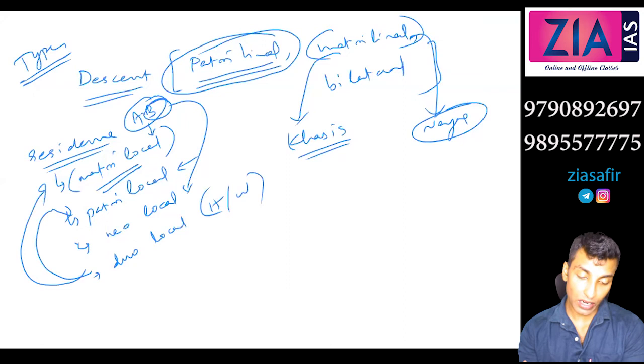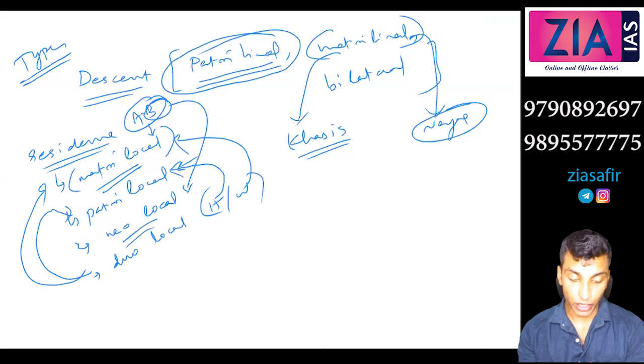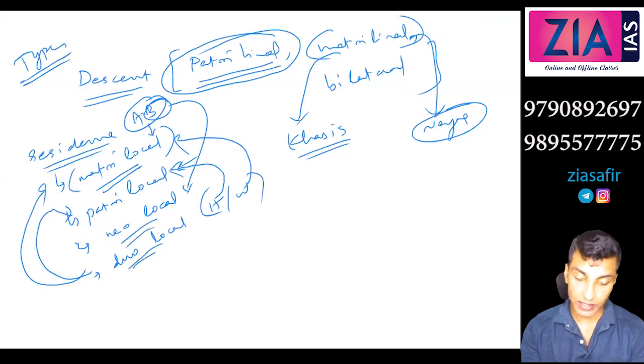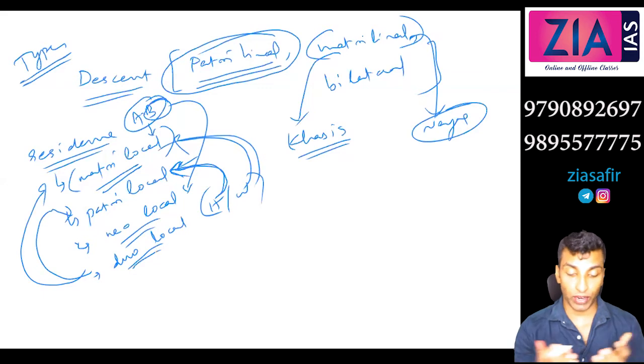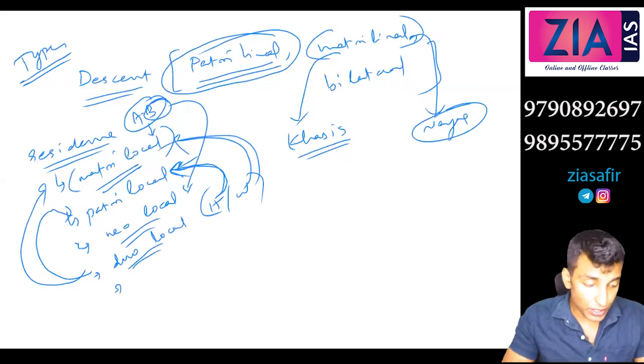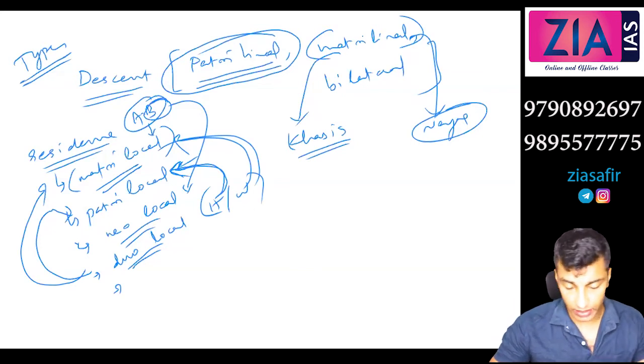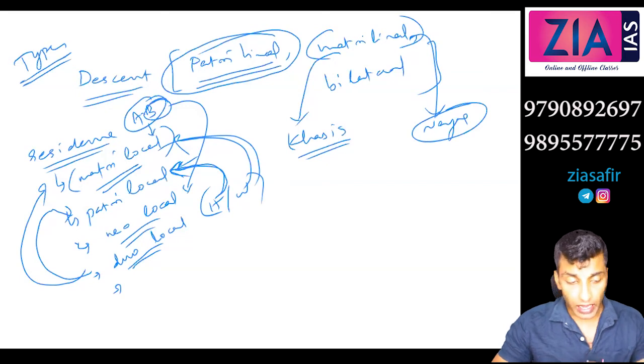Okay, so matrilocal means wife's side. Patrilocal means husband's side. Neolocal, both of them. Duolocal, you will either stay at husband's side or wife's side, or alternately, 1 week here, 1 week there, like that. Okay, then there is one more concept which is actually given by Pauline Kolenda, a very famous, very important sociologist. We will discuss Pauline Kolenda's study in paper 2.